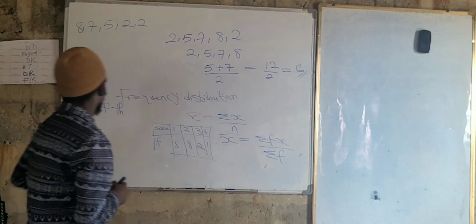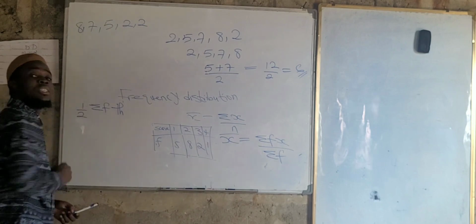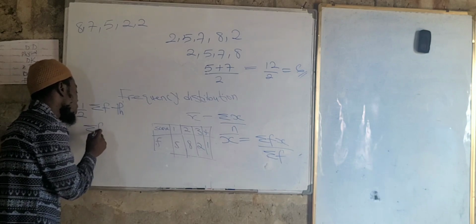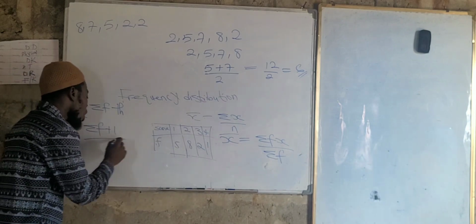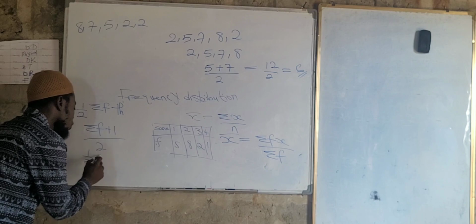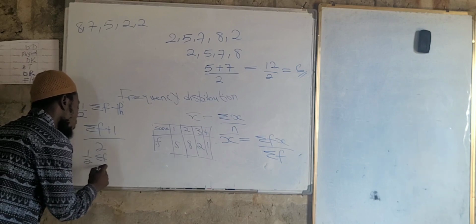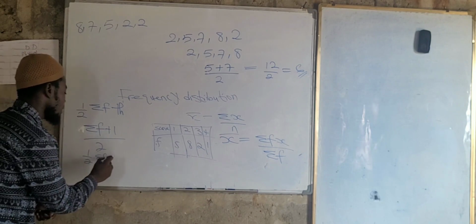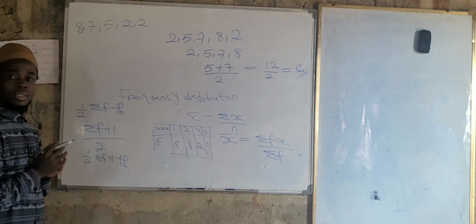Yes, sir. So we must know when and how to use these formulas. Again, we have another formula which states summation of f plus 1, all over 2, or we can say half summation of f plus 1, th. This is the same thing here. Are you okay, sir?